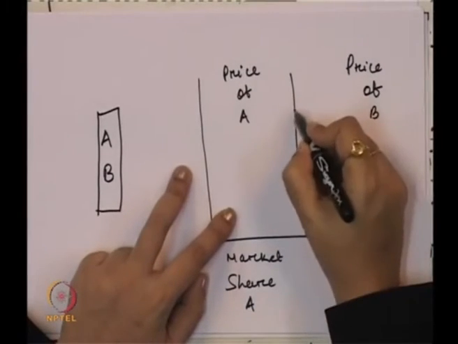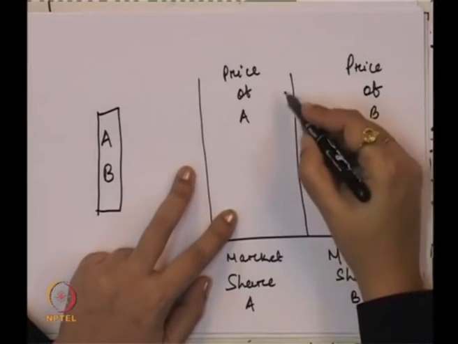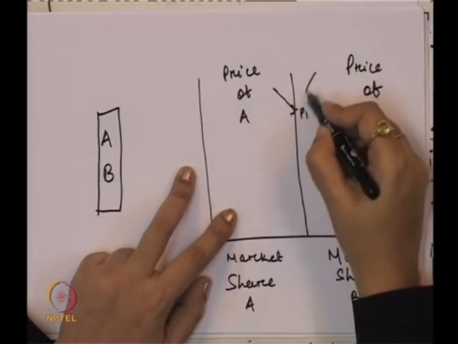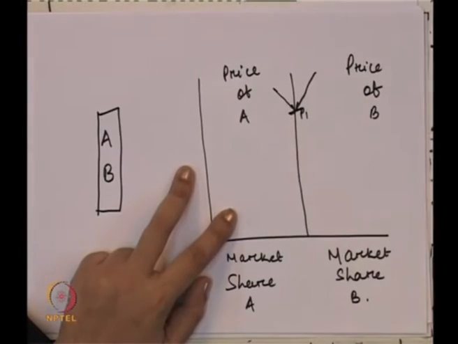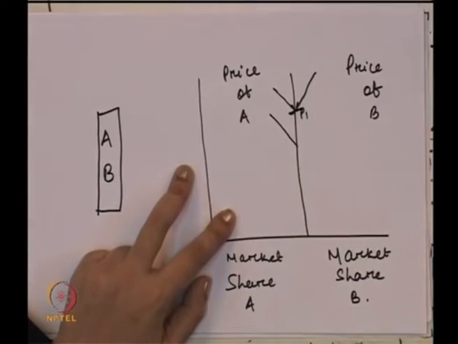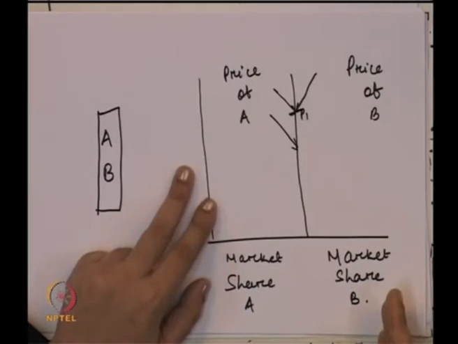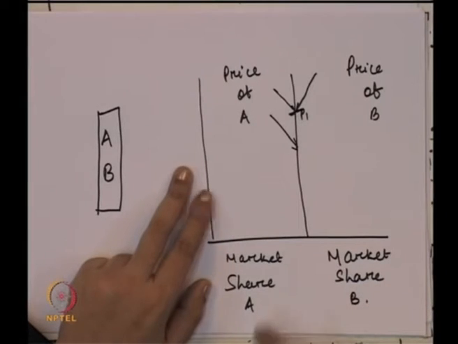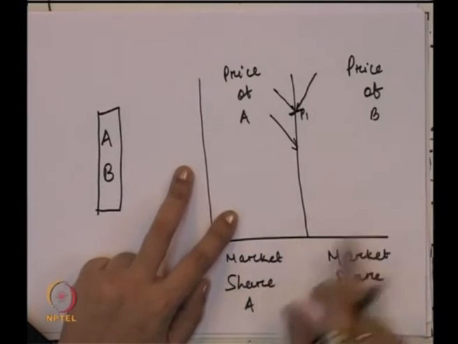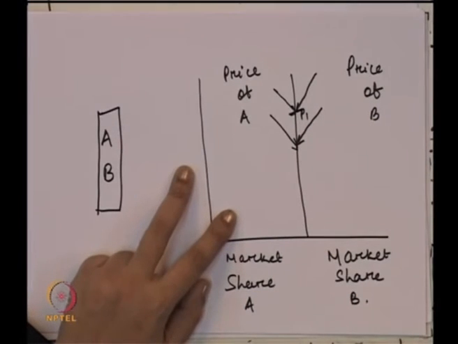Suppose initially the price is P1. Now B will always feel that, this is the price P1 to start with, and if I lower the price, I will get a good market share. Since they are interdependent on each other, since B has lowered the price, A has lost market share, now A will follow that, and also reduce the price in order to increase the market share.